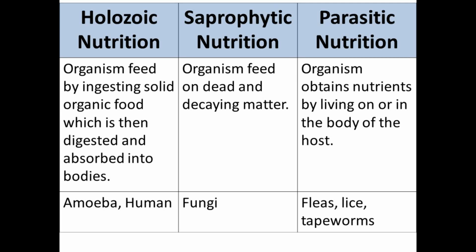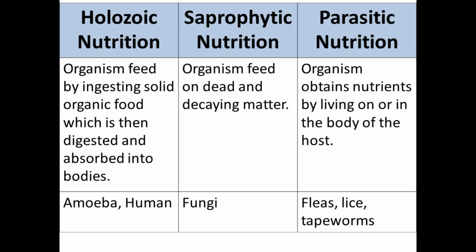Examples are amoeba and humans. Second is saprophytic nutrition, in which the organism feeds on dead and decaying matter. They cause the decay of the matter, like fungi.